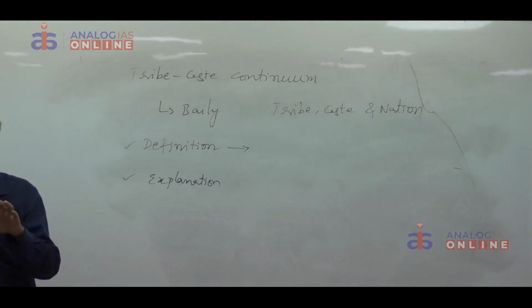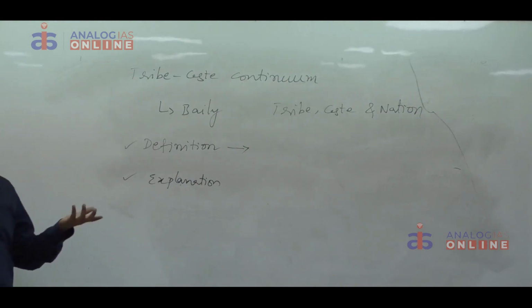If you consider any society, that society will have both characteristics, some tribal characteristics and some caste characteristics. Definitely, we cannot see a society which has 100% segmental characteristics or 100% organic characteristics. In any society, we can come across both solidarities, but the degree of solidarity may vary. More segmental solidarity means more tribal characteristics, more organic solidarity means more caste characteristics. Accordingly, we will decide their identity, whether they belong to tribal people or caste people, accordingly ST status. That is the significance. Sometimes questions may be asked.